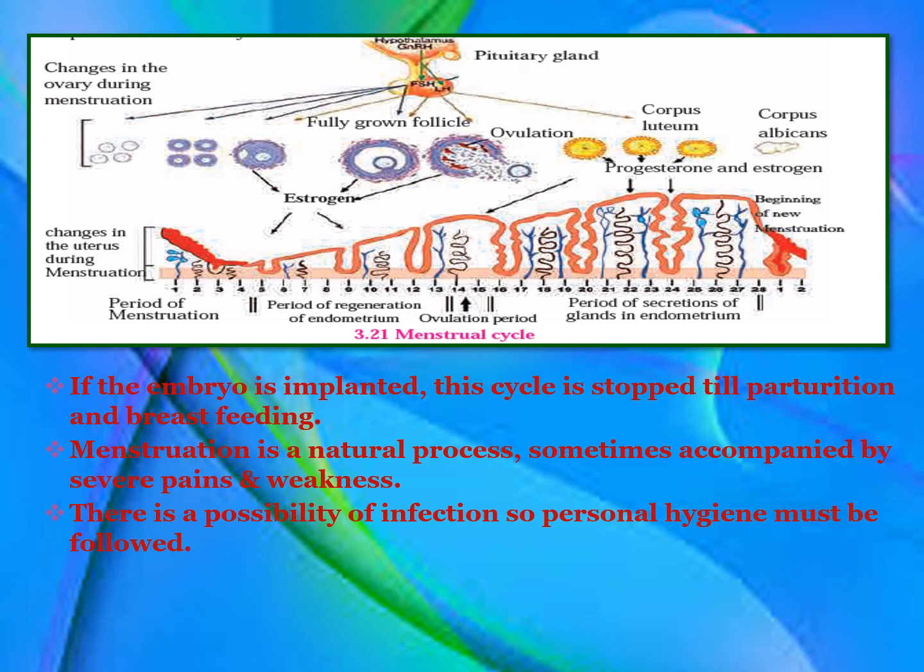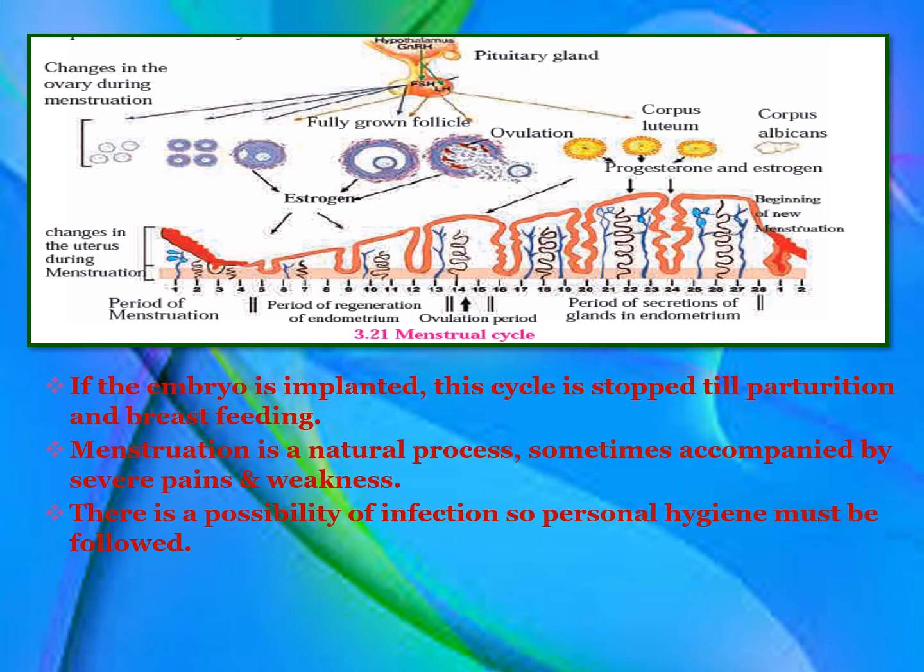If at this ovulation period no sperm fertilizes the egg, then we find that corpus luteum becomes corpus albicans, and progesterone and estrogen stop secretion. Then the glands of the endometrium start to degenerate, and along with that egg which is unfertilized, again after a period of 28 or 30 days, you will have a new menstrual period.